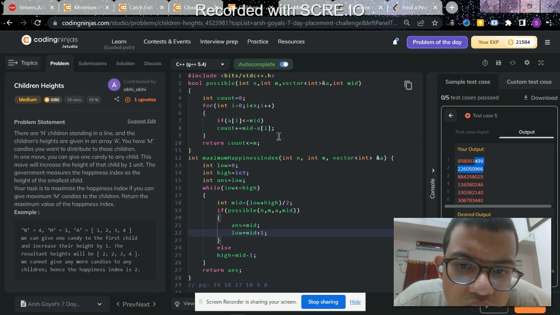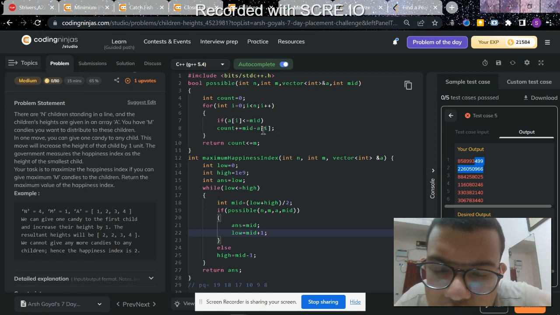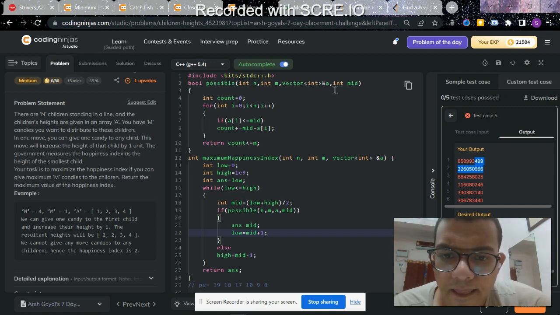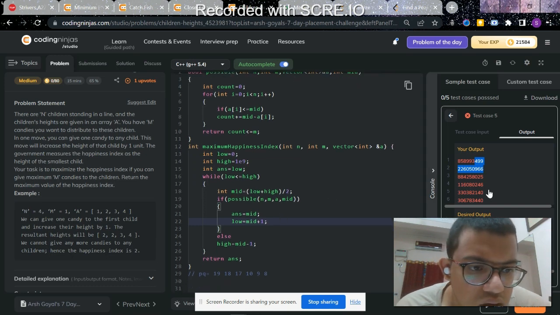If a of i is less than or equal to mid, then I will make count plus equal to mid minus a of i. So it should not work.